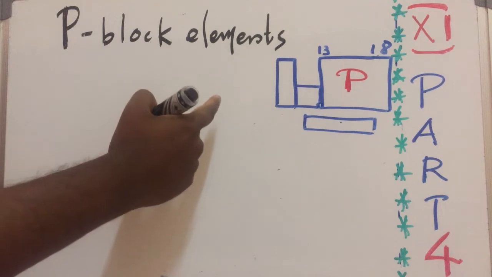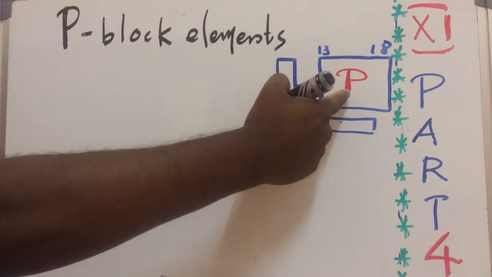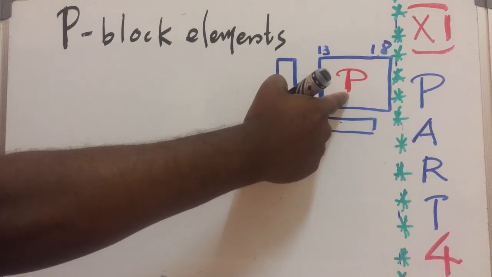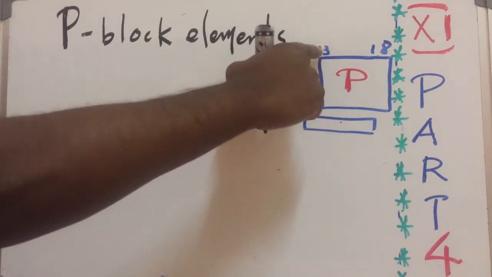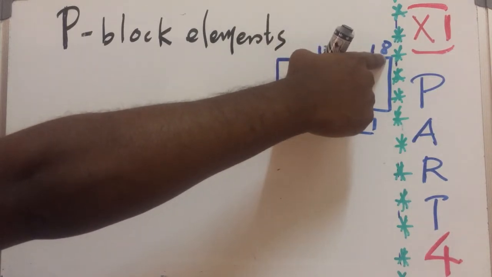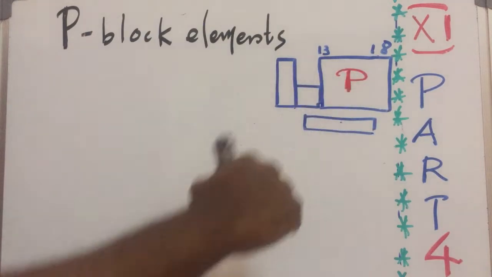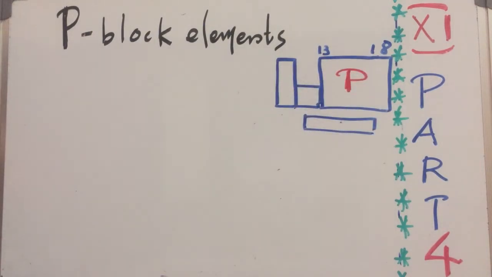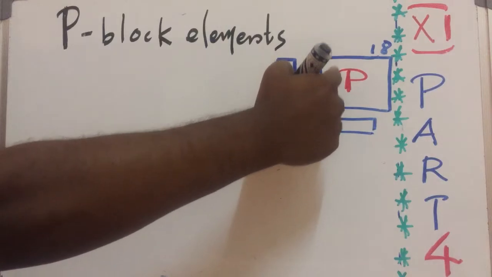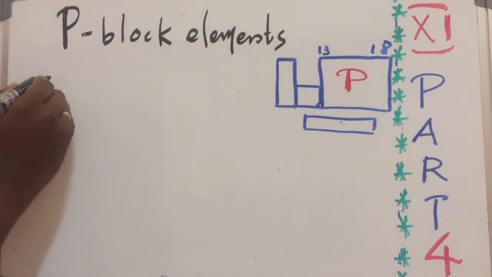P-block elements are mainly located on the right side of the periodic table, and the group number is from 13 to 18. The 18th group is also called noble gases. Let's take one example from p-block elements, for example, nitrogen.